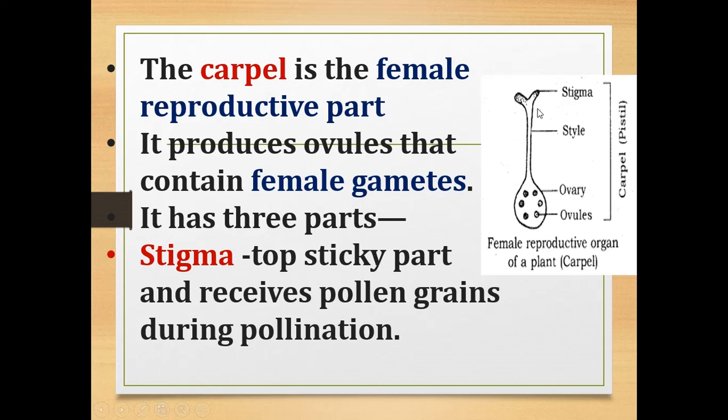So this pistil consists of three parts. The stigma. Stigma is the top sticky part which will receive pollen grains during pollination. It is the sticky part where the pollen grain will come and attach. Understood, children? Now